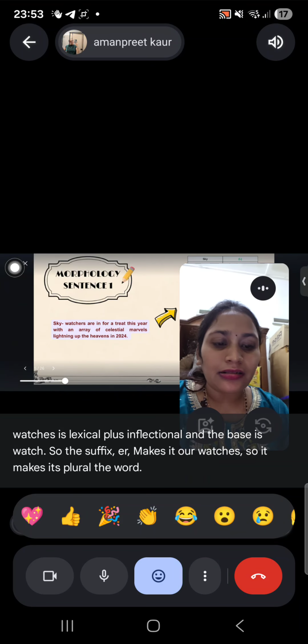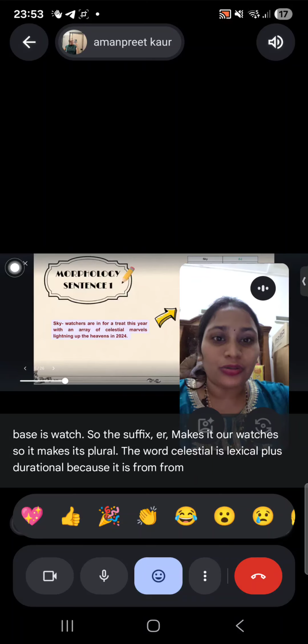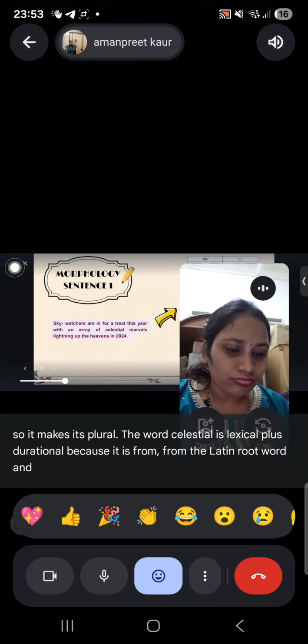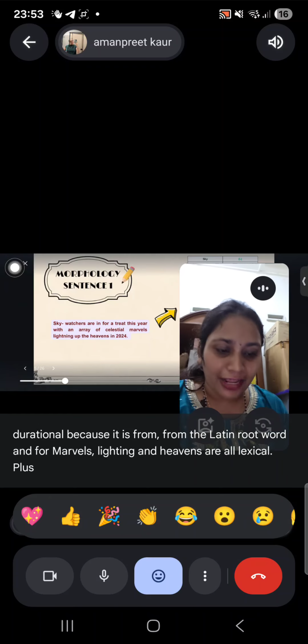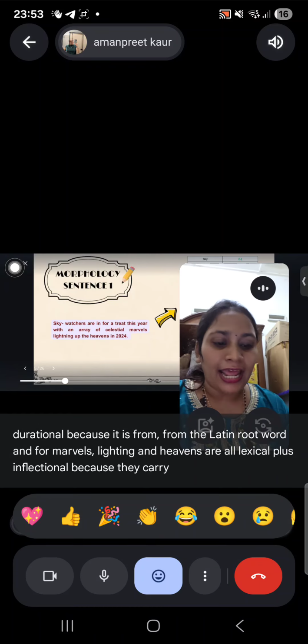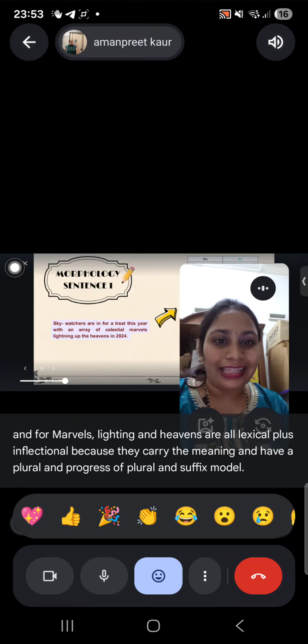The word celestial is lexical plus derivational because it is formed from the Latin root word. And marvels, lighting, and heavens are all lexical plus inflectional because they carry meaning and have a plural or suffix marker in the word.